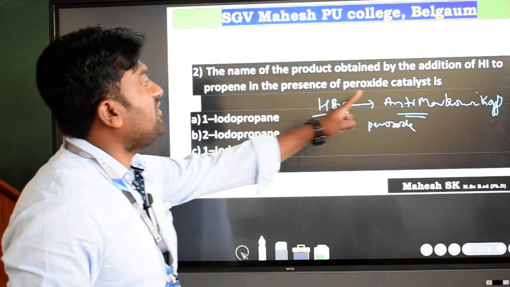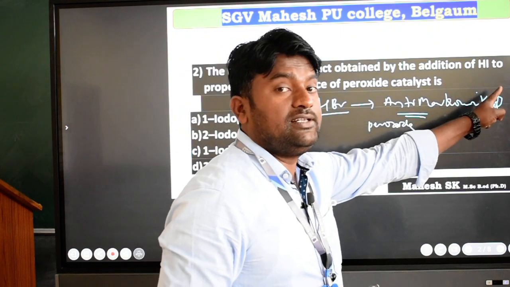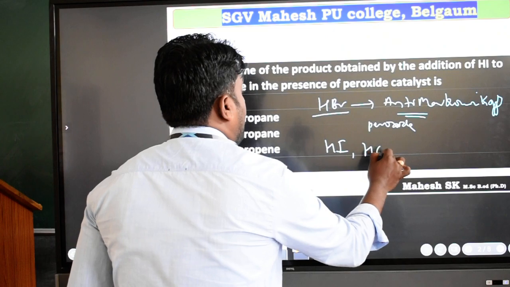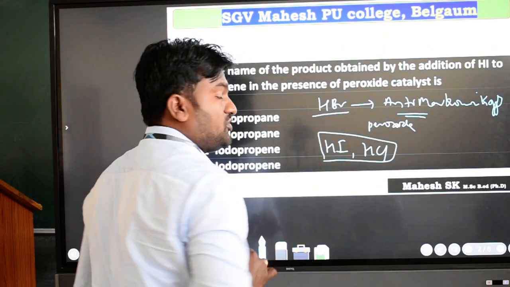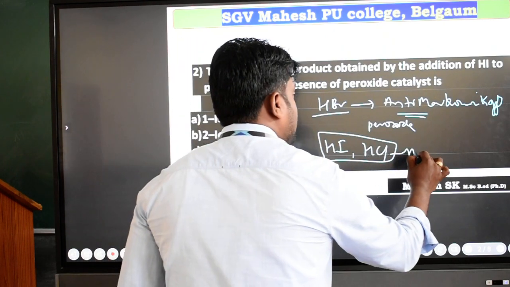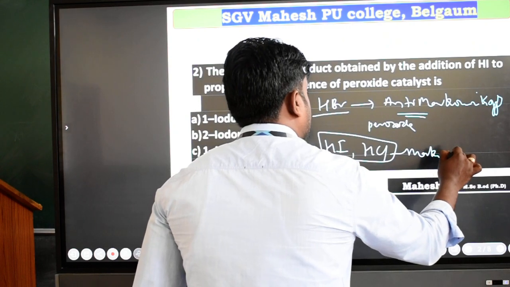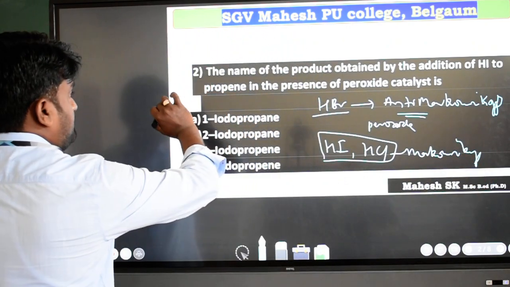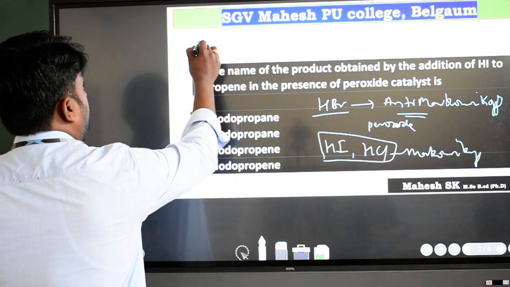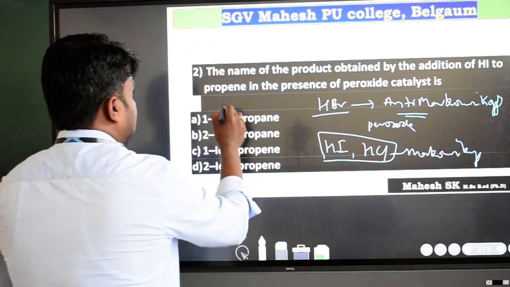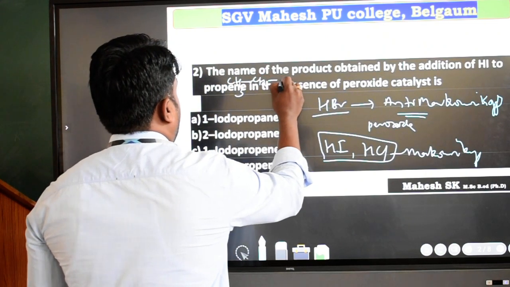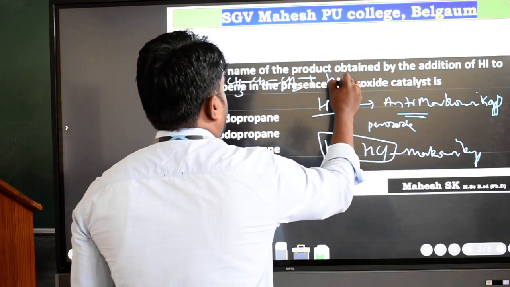But here they have given hydrogen iodide. Hydrogen iodide and hydrogen chloride will not undergo anti-Markovnikov's rule, so the product will be as per Markovnikov's rule only. Propene is CH3, CH, double bond CH2, plus hydrogen iodide.